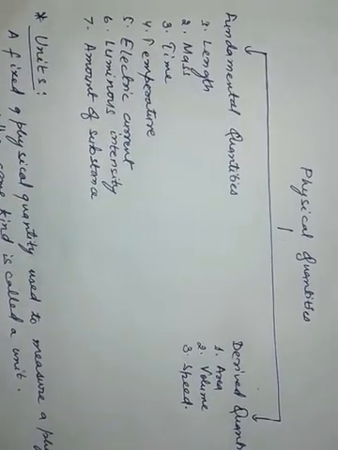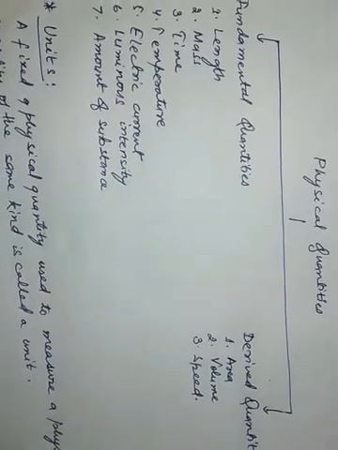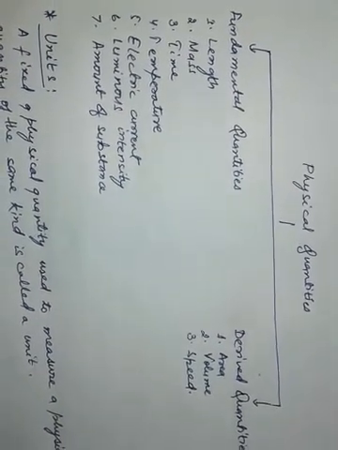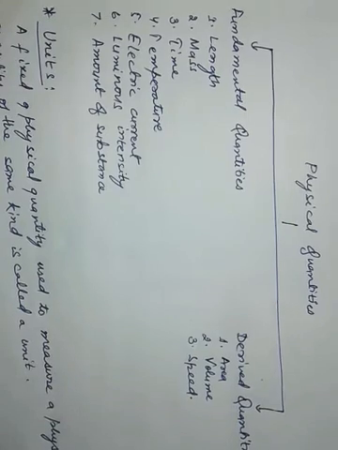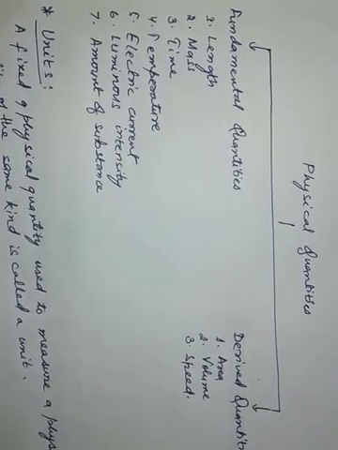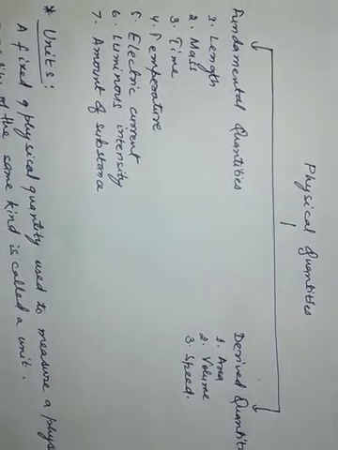Amount of substance means, as we read in chapter number 1, the substance is made up of atoms. This amount of substance means how many atoms that substance contains. Okay, we measure it there.